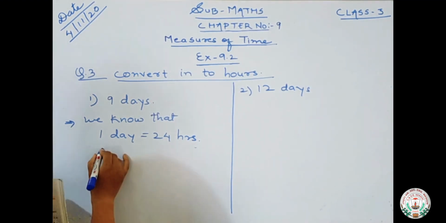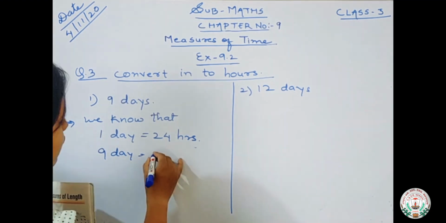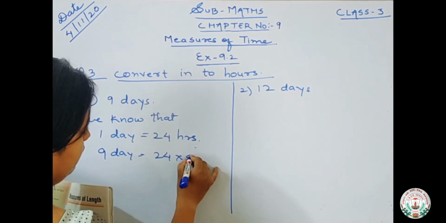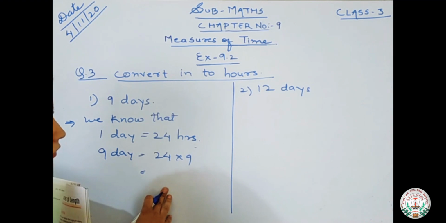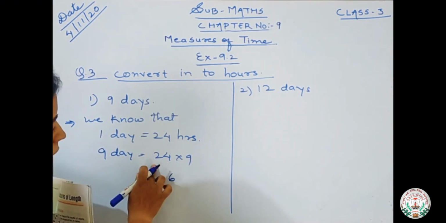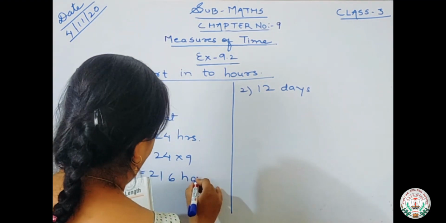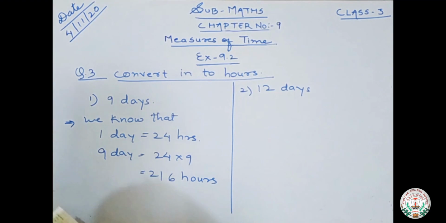Okay. Now 9 days is equals to, how we will calculate? 24 into 9. 9 4s are 36. 9 2s are 18, 19, 20, 21. So how many hours? 216 hours. Okay. Next one is